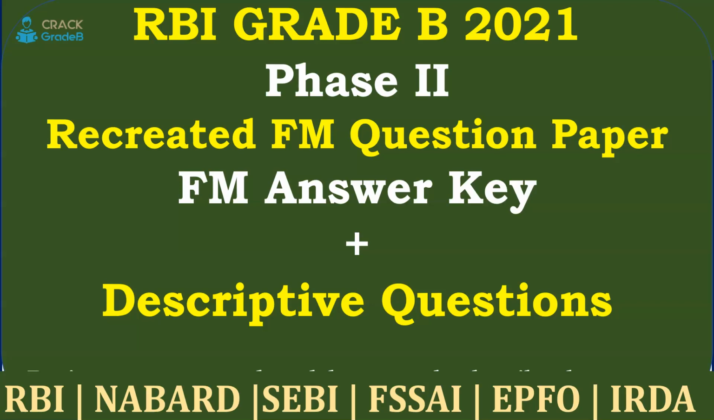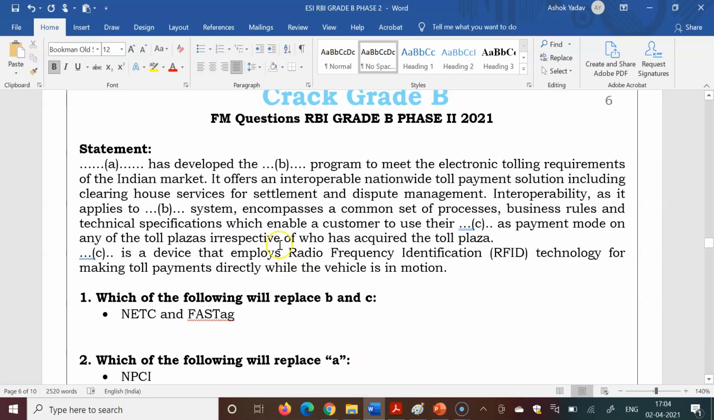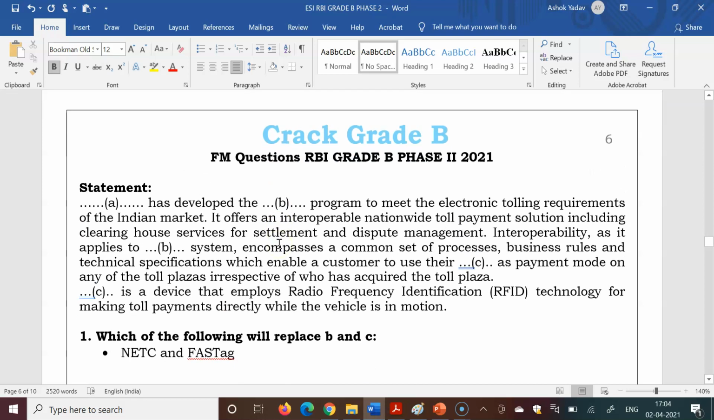Those who have not appeared yet and are preparing for the future RBI Grade B exam will find it very helpful. We have created the question paper, and we will also discuss the answer key and the descriptive questions that were asked in this exam. So let's start from the first question.